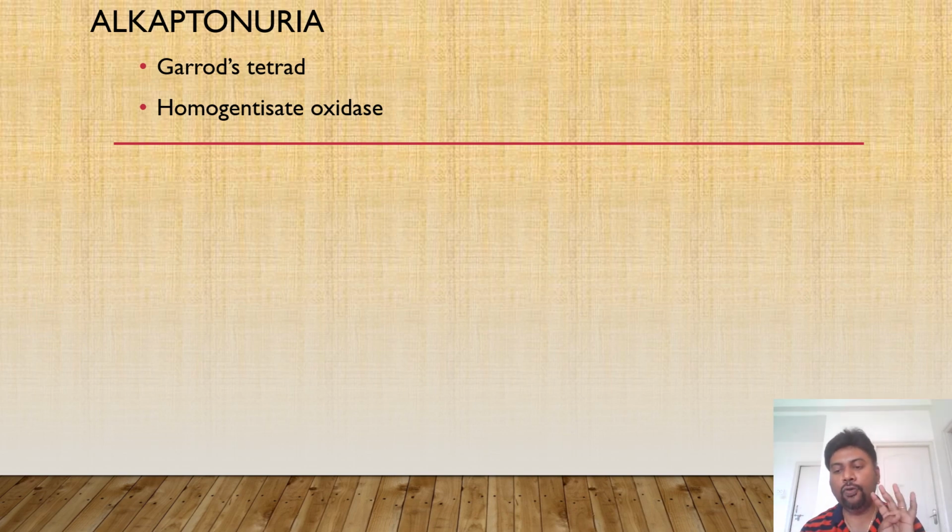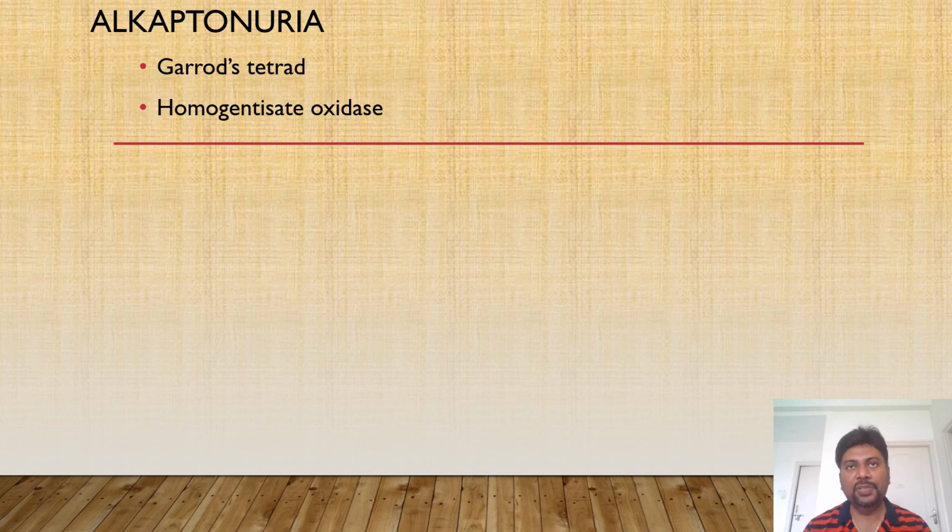So what are those 4 different congenital disorders? Alkaptonuria, albinism, essential pentosuria, and cystinuria. These 4 disorders together we call Garrod's tetrad. So Alkaptonuria is one part of that tetrad. This is an autosomal recessive disorder where homogentisate oxidase will be deficient.